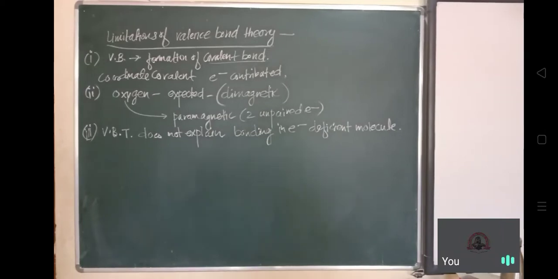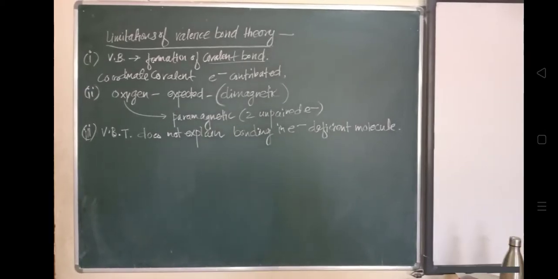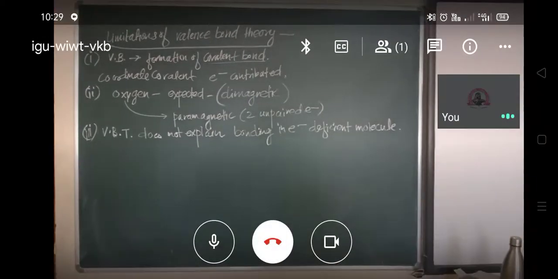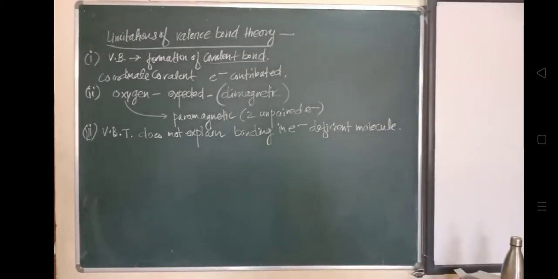So these are a few listed limitations of valence bond theory. There may be many more limitations. Valence bond theory does not explain the bonding in electron deficient molecules. The example is B2H6.